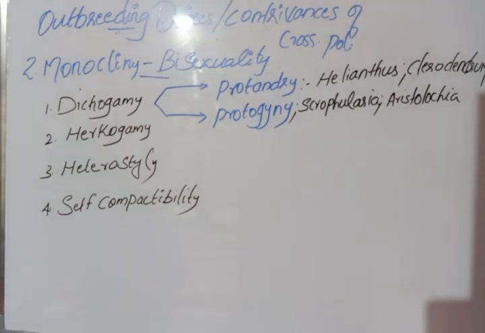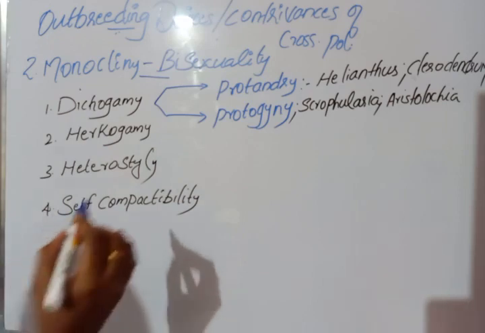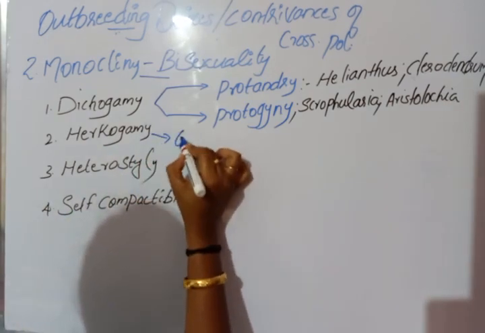Come to hercogamy. What is hercogamy? Hercogamy means in some bisexual flowers, the arrangement of stamen and stigma prevents self-pollination. Such an arrangement can be found in the plant called Gloriosa superba.